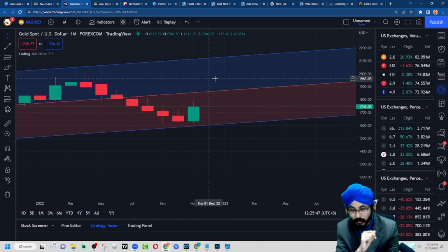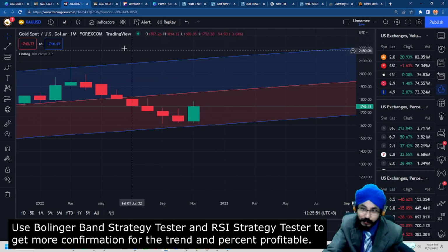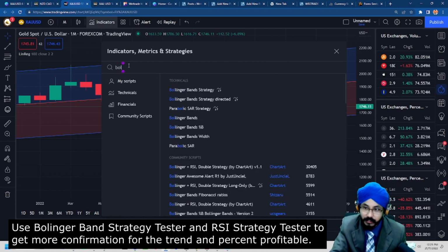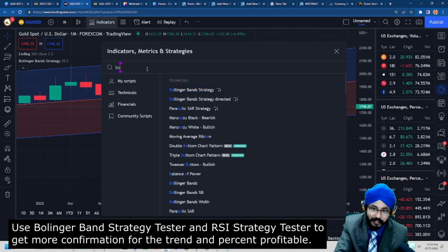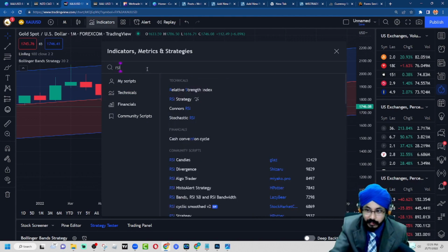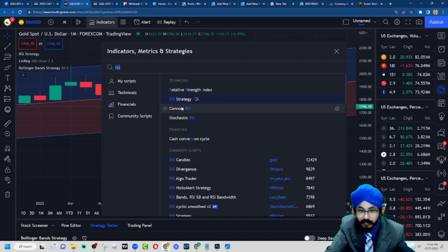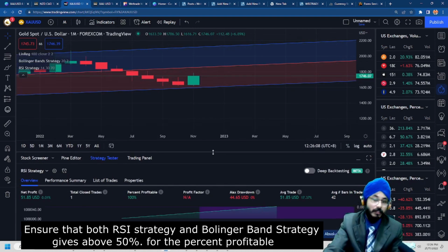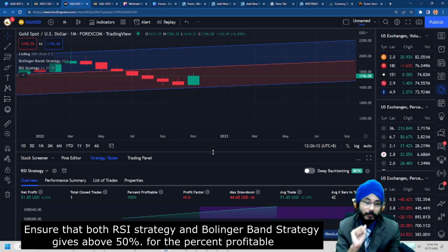It's very important for us to check with our strategy testers as well. Firstly is the Bollinger Band strategy tester as well as the RSI strategy tester. We can search for the Bollinger Band strategy, as well as the RSI, relative strength index strategy. It is very important to ensure that our Bollinger Band strategy tester and our RSI strategy tester have a percent profitable above 50%.